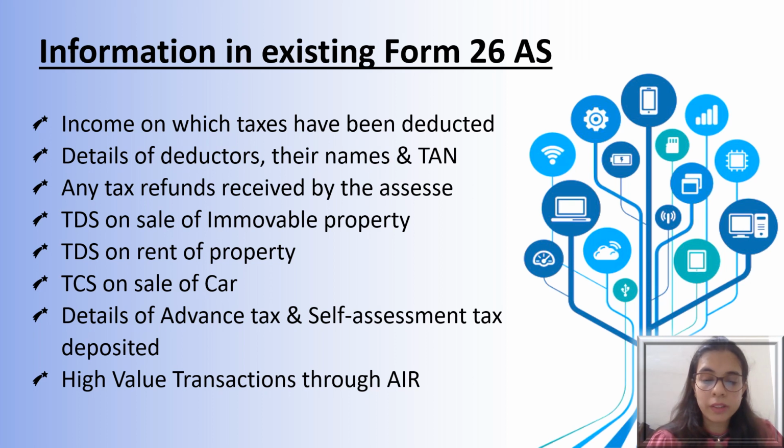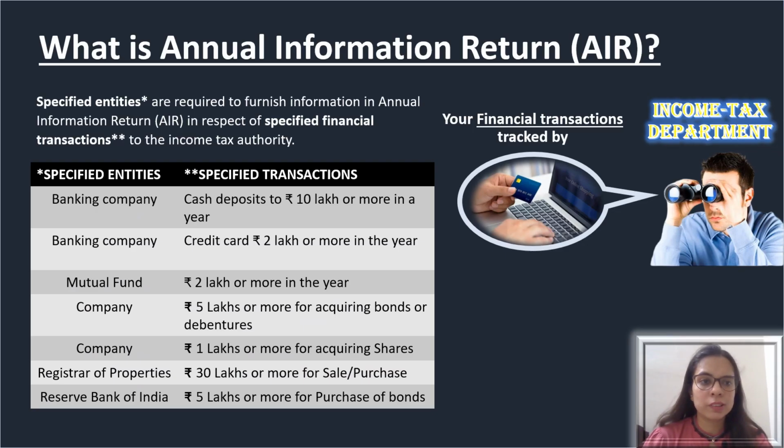In their AIR return, they have reported the same to the government. So let us discuss what is an annual information return. As per Finance Act 2003, the amendment which was made applicable from 1st April 2004, specified entities were required to furnish an annual information return in respect of specified financial transactions which were registered or recorded by them during the financial year, which was of course beginning from 1st April 2004, and the reporting has to be done to the income tax authority.